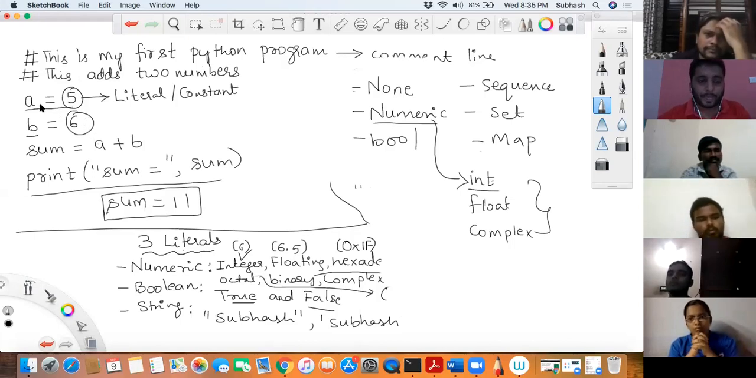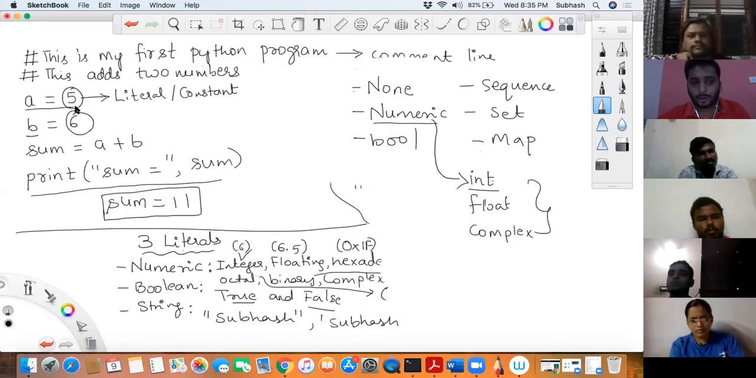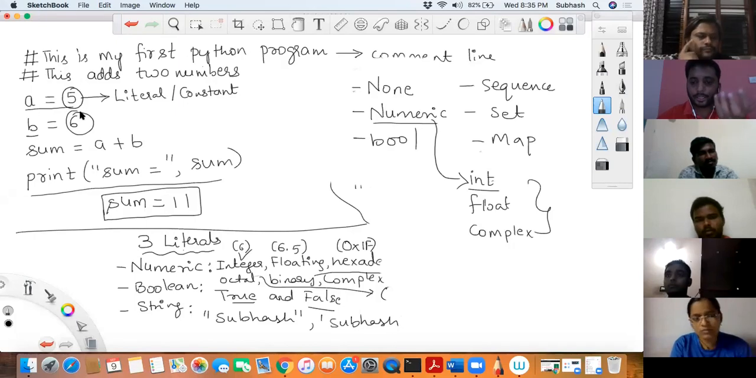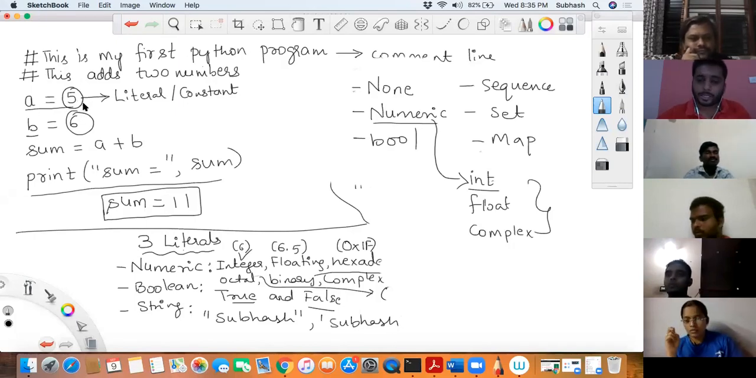Then the next line. What are these called? You can call it initialization or assignment, whatever you want. Now 5 is basically a constant or a literal. What do we mean by a literal or constant in Python? Any data that you can store into memory is called a literal or a constant. How many constants are there in this program for now? We have two constants. One is 5, the other is 6.